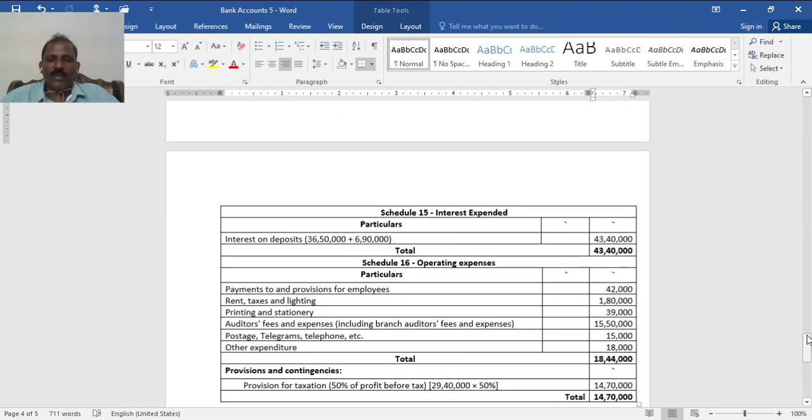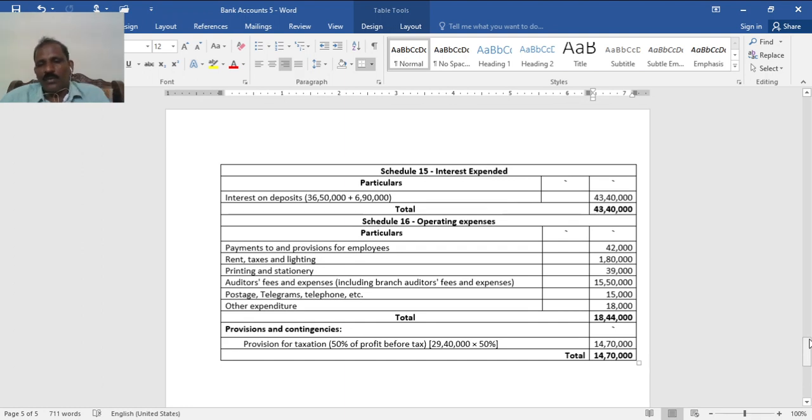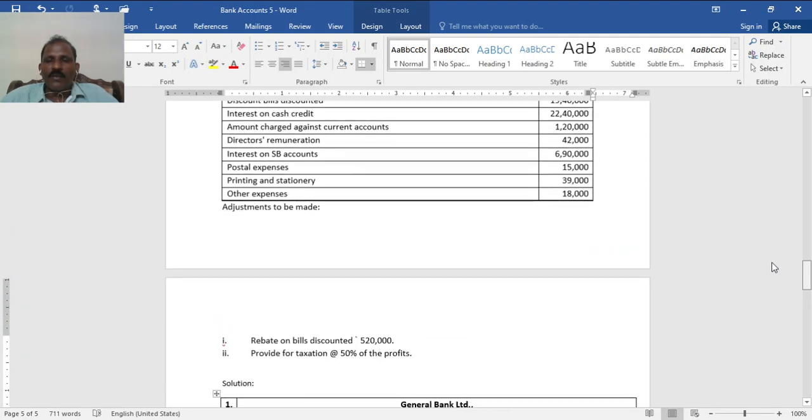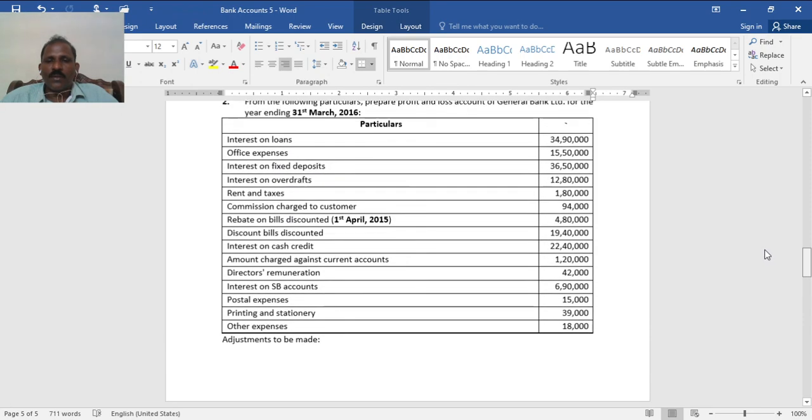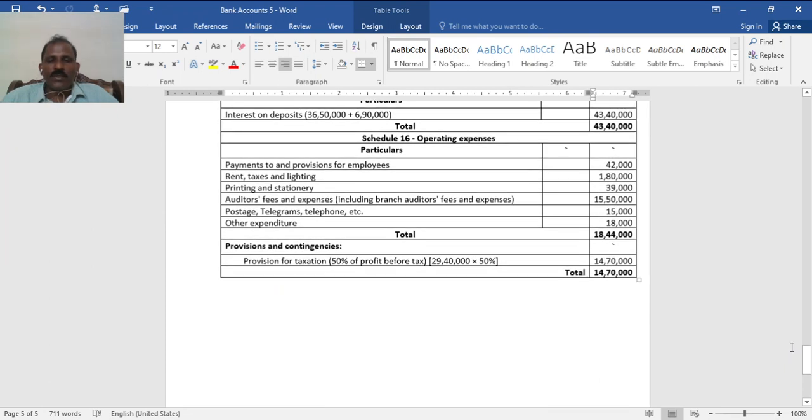Schedule 15, interest expended, that is whatever the bank pays as interest on customers' deposits. Here fixed deposit and savings bank account, total 43 lakh 40,000. Then schedule 16, operating expenses: payment to and provisions for employees 42,000, rent, tax, lighting 1 lakh 80,000, printing and stationery 39,000, auditors' fees and expenses including branch audit fees and expenses, 15 lakh 50,000, yes, office expenses. Then postage, telegram, telephones 15,000, other expense 18,000, total 18 lakh 44,000.